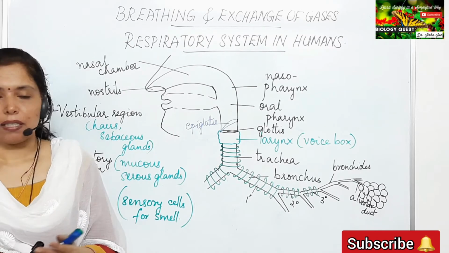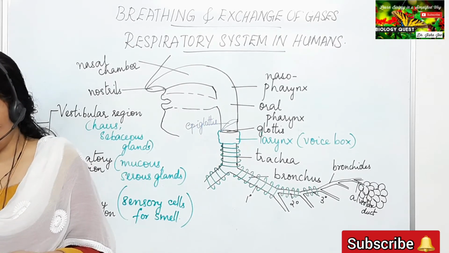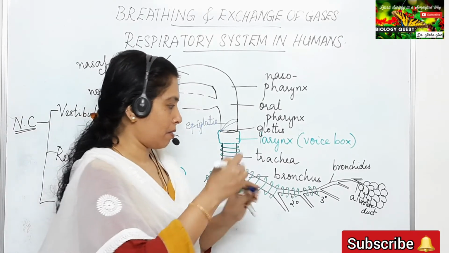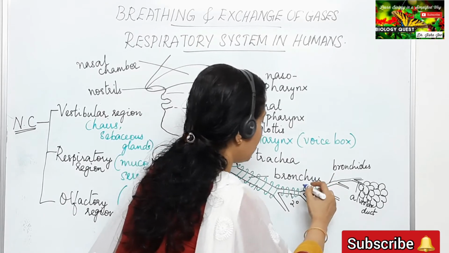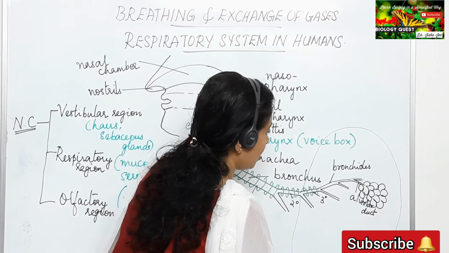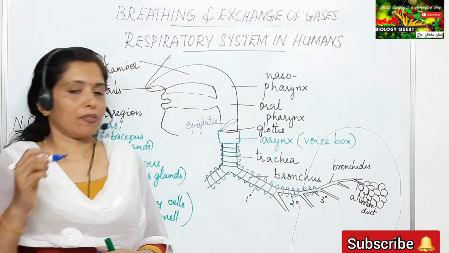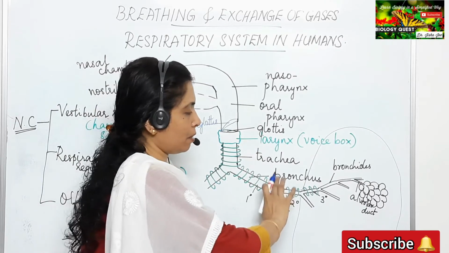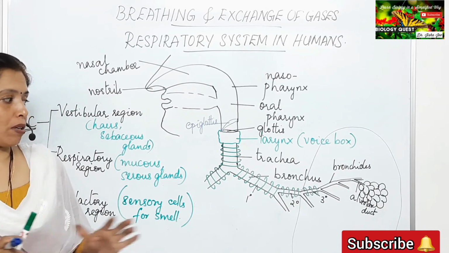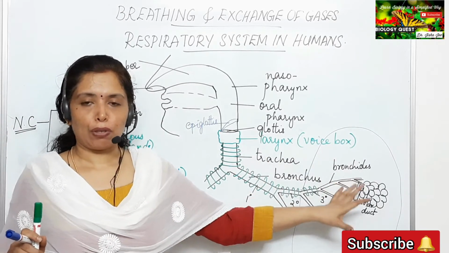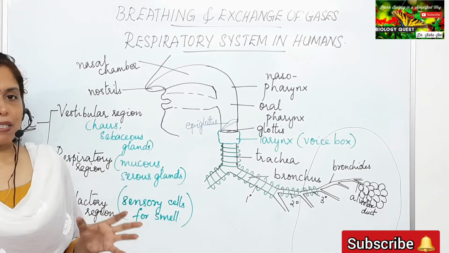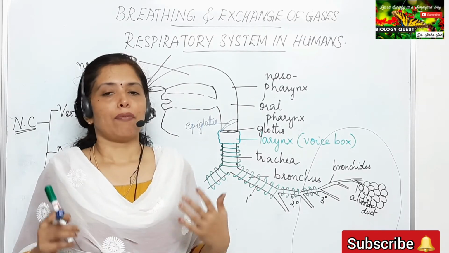So actually the branching network of the bronchi, bronchioles and the alveoli together form the lungs. So the entire network, the lungs, are actually formed of the branching network of the bronchi, bronchioles and the alveoli. Okay, where are the lungs present? We know we have a pair of lungs. Where are the lungs present?